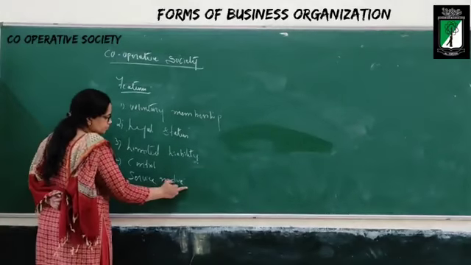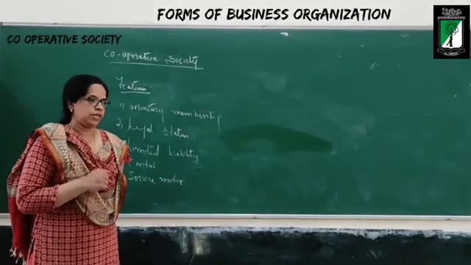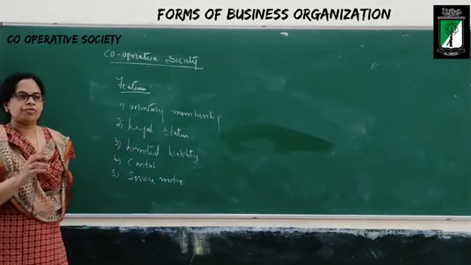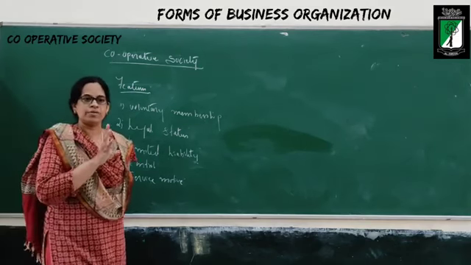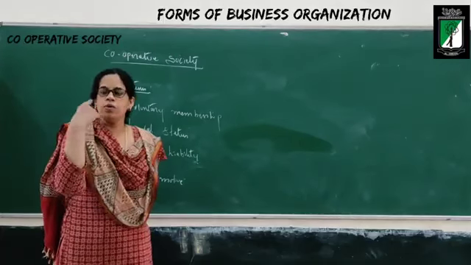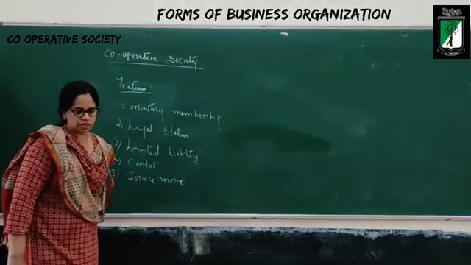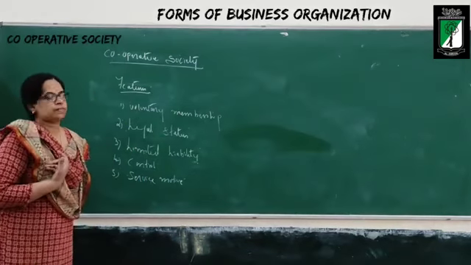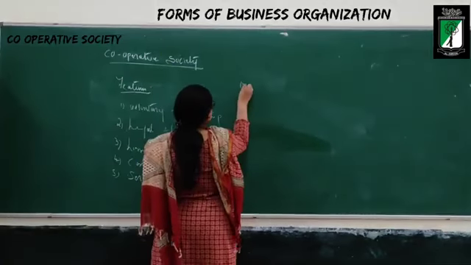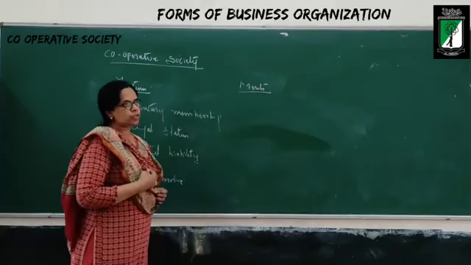The next one is service motive. Their objective is to render services, not to earn profit. They never concentrate on profit. The main objective is, I am running this society only to render services. Are you following me? So these are the features of cooperative society. Now the next thing we are going to discuss is the merits of cooperative society.